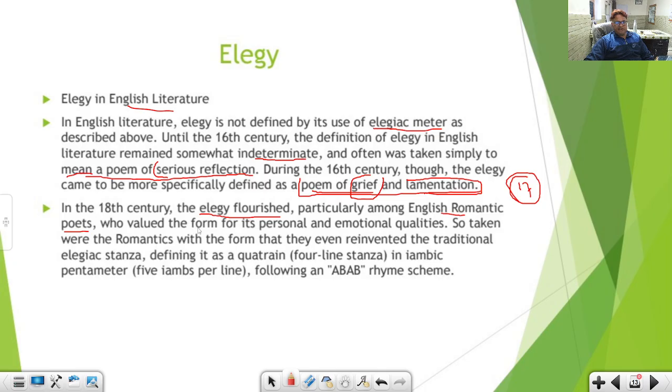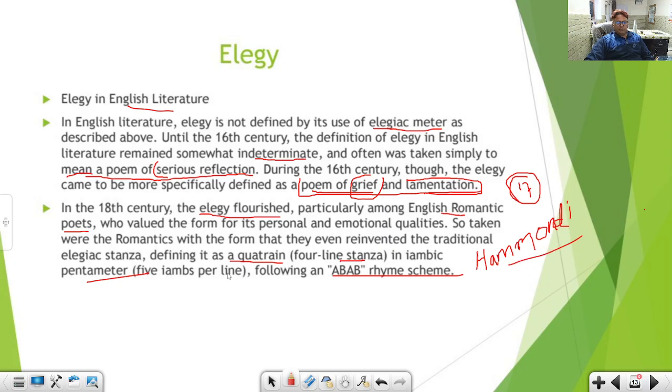The Romantics valued the form for its personal and emotional qualities. So taken were the Romantics with the form that they even reinvented the traditional elegiac stanza, defining it as a quatrain, four lines as I have just told you, in iambic pentameter, with an ABAB rhyme scheme. This is also called Hammond's stanza. Hammond used it for the first time.